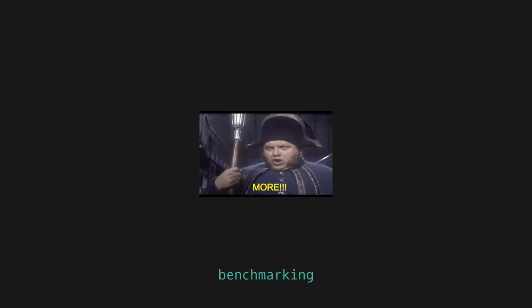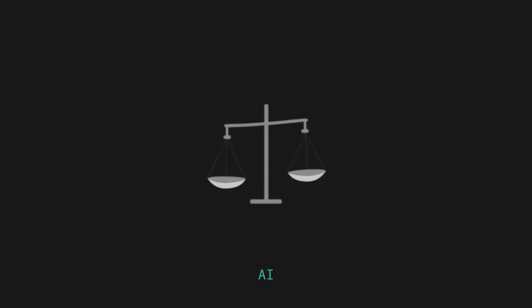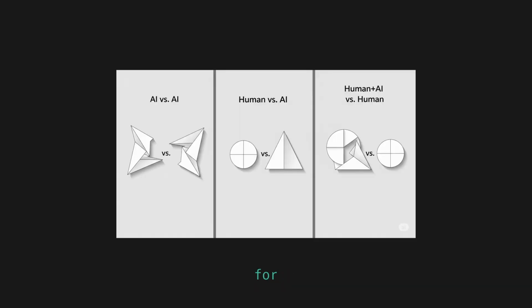The future of benchmarking shouldn't just be about comparing AI to humans in isolation. To truly understand these systems, we need a more thorough, multifaceted approach with creative benchmarks that measure AI versus AI to test for raw strategic and competitive capabilities, human versus AI to clearly delineate their respective strengths and weaknesses, and perhaps most importantly, human plus AI versus human to measure the collaborative potential.